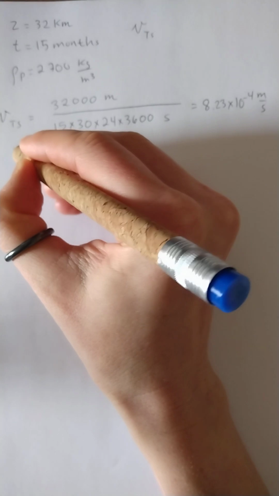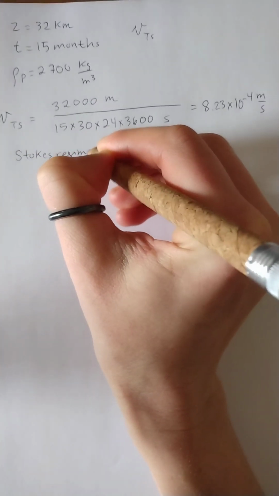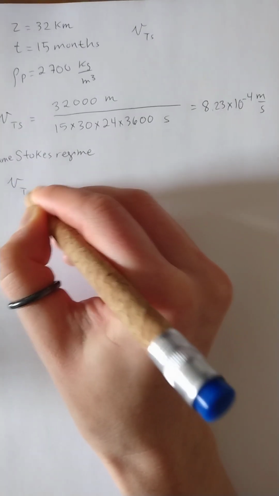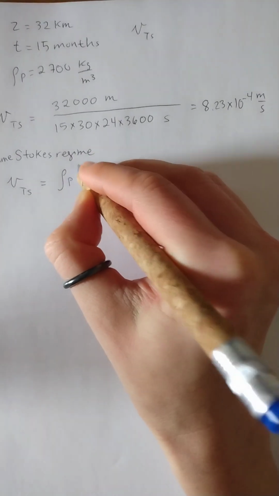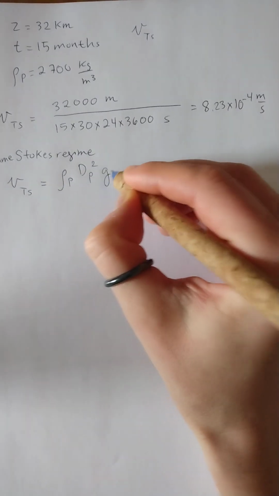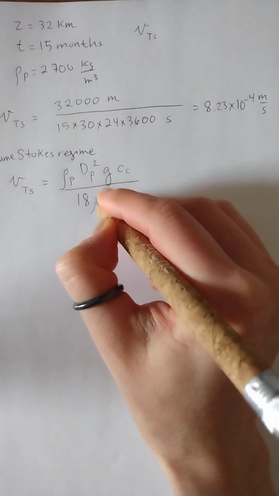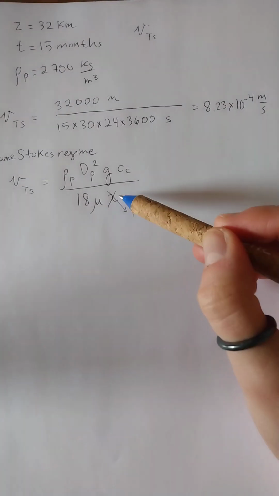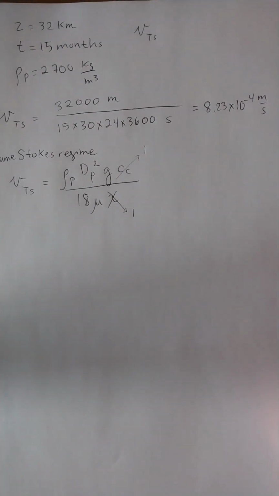If we assume that things are in the Stokes regime, then our terminal settling velocity is given by the particle density, size squared, gravitational acceleration, and our Cunningham correction factor. We can assume that things are spherical so that we ignore this dynamic shape factor, and the problem told us we could ignore the slip correction, so we'll set that equal to 1.